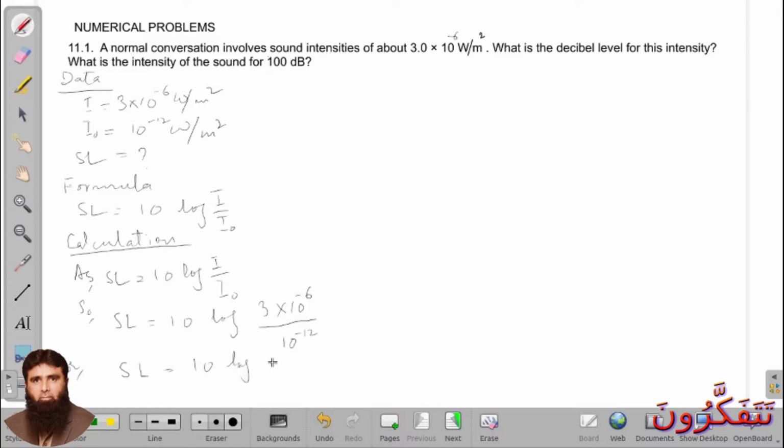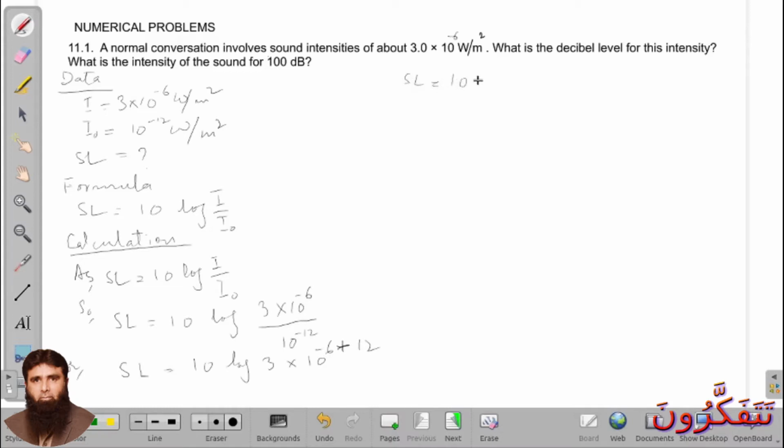So SL is equal to 10 log of 3 into 10 raised power 6 instead of minus 6. As you know, here we have minus 6 and plus 6.